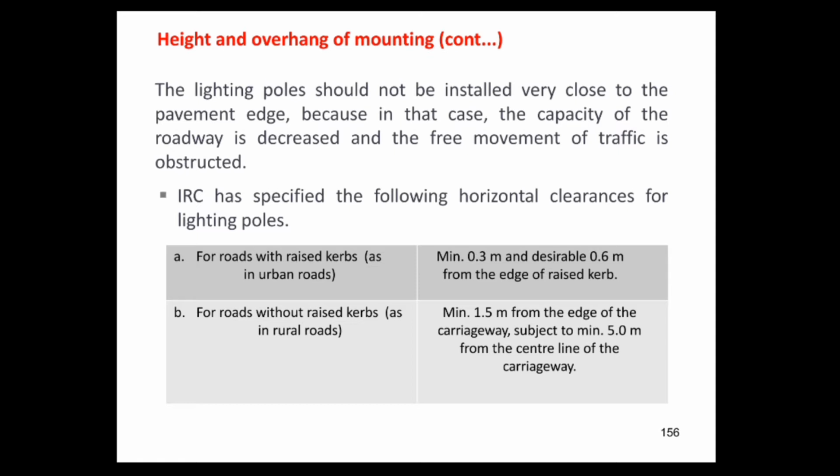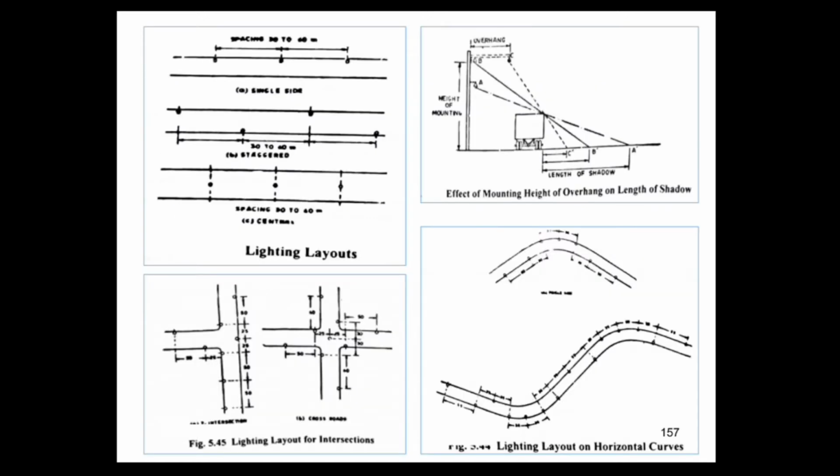In the second case, for the roads without raised curbs, as in the case of rural roads, minimum 1.5 meters from the edge of the carriageway, subject to a minimum of 5 meters from the center line of the carriageway. As you can see from the figure, the lighting layouts.